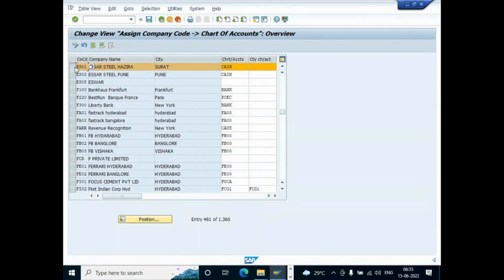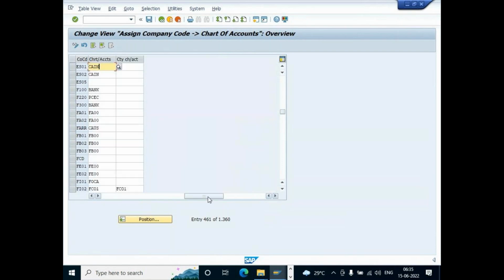Just put it in the country chart of accounts. You change it, not here. Okay, what is the chart of accounts you want to put?